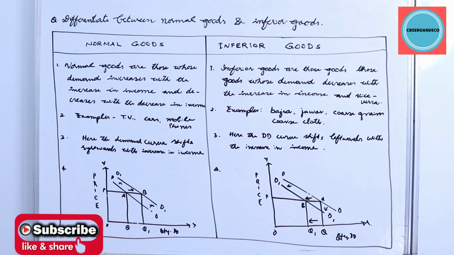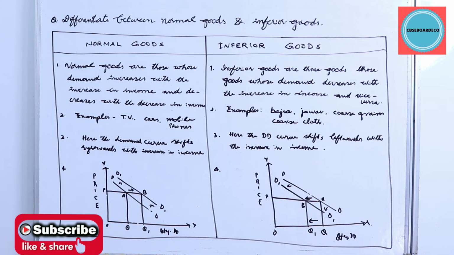In the graph, at OP price, the demand for normal goods has gone up. Look at the graph, from OQ to OQ1. Because of the increase in income, the demand curve has shifted rightwards from DD to D1, D1. The demand for normal goods falls with the fall in income and the demand curve shifts leftwards.